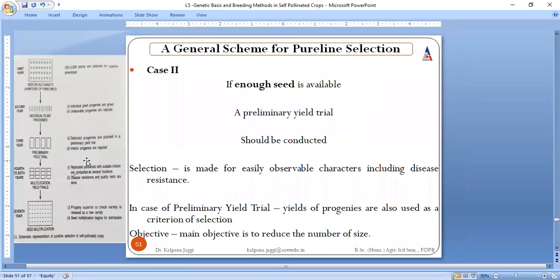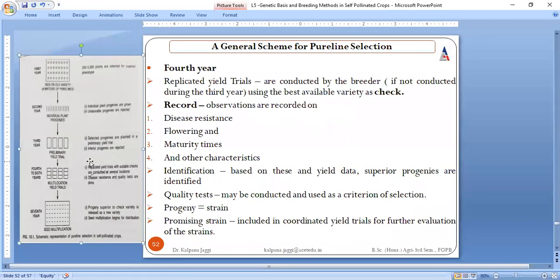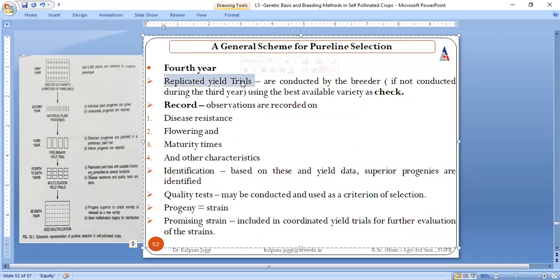Now we talk about the 4th year. This is the 4th year. Here again, what is carried out? Very first, we are conducting replicated yield trials. Replicated yield trials means these are conducted by the breeder. And how are these conducted? By choosing the best available variety as a standard. Standard is often called a check.